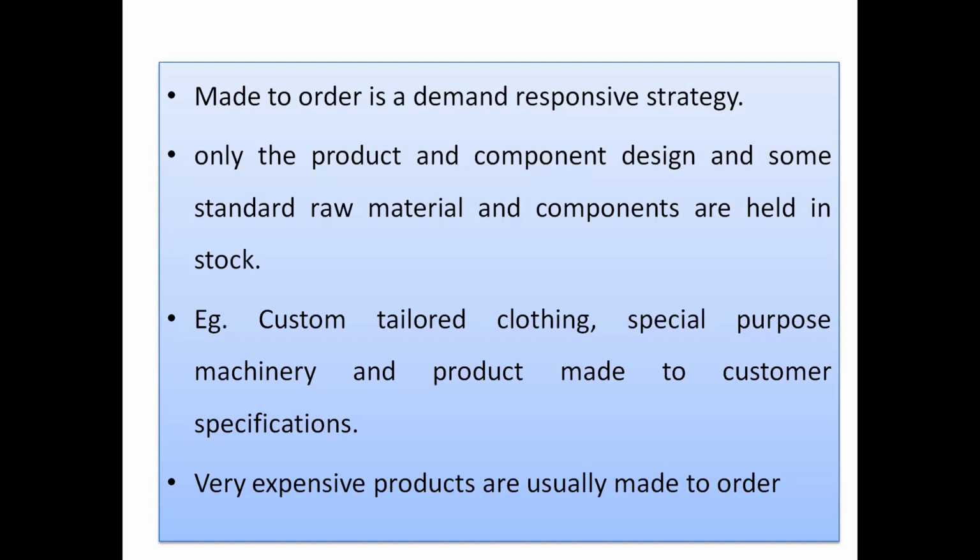You give suggestions and then it will be manufactured. Very expensive products are usually made to order. So whatever examples I have given, if you take any of the cases, they are expensive. Home building and special purpose machines are expensive. Again, take examples of new boilers or nuclear products made to order, they are expensive.